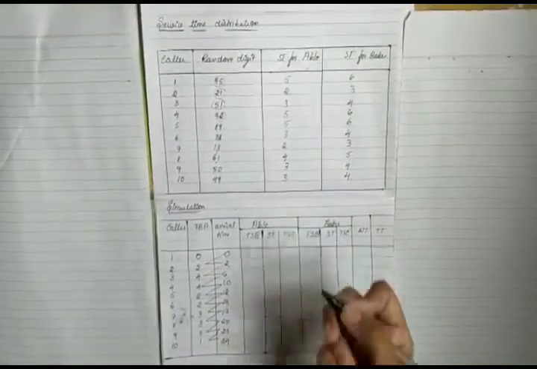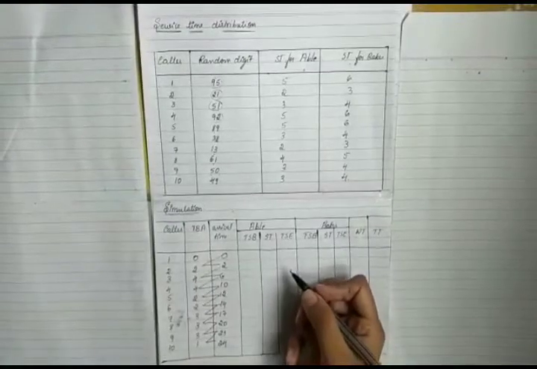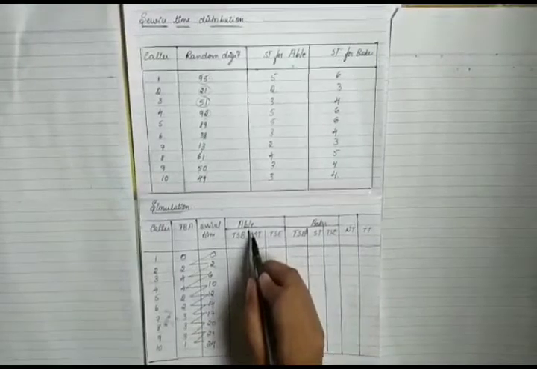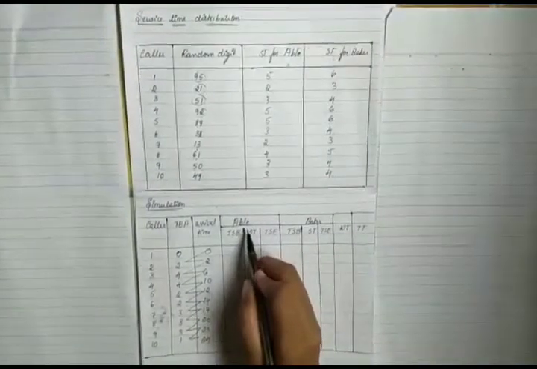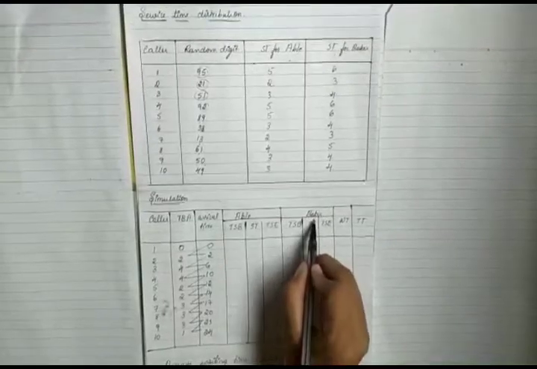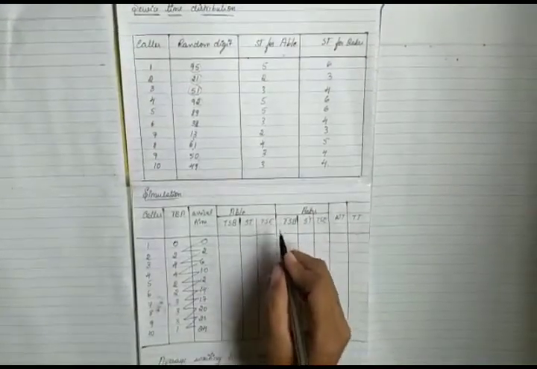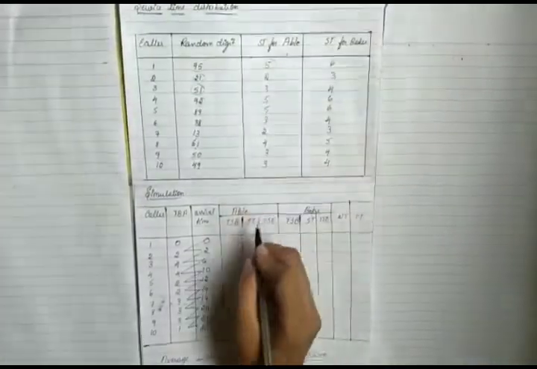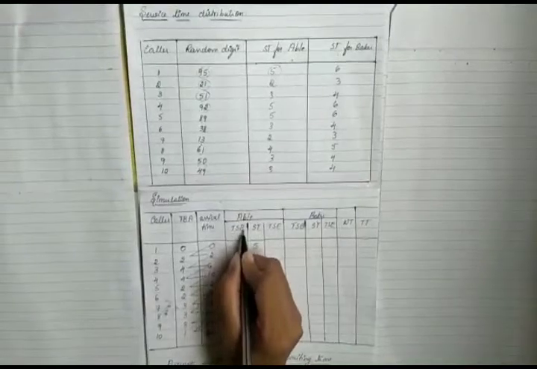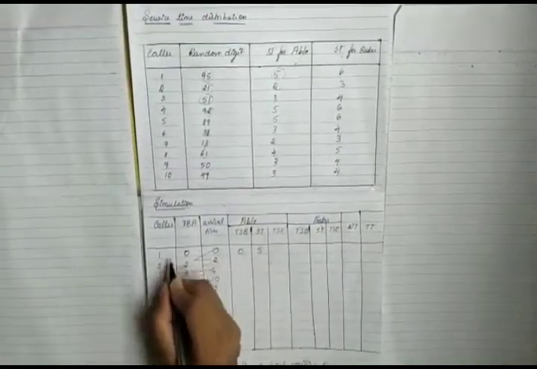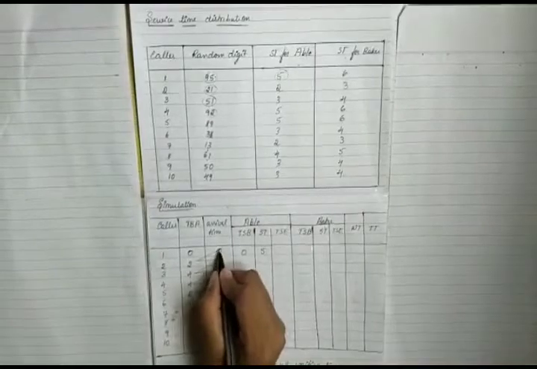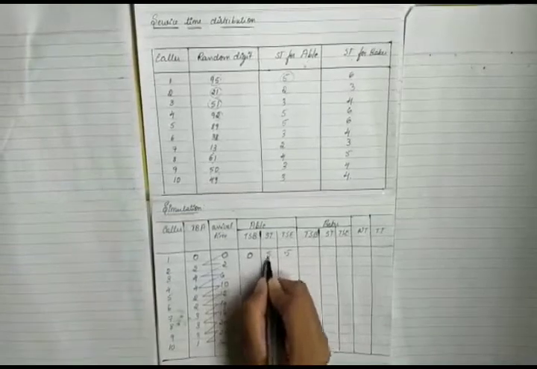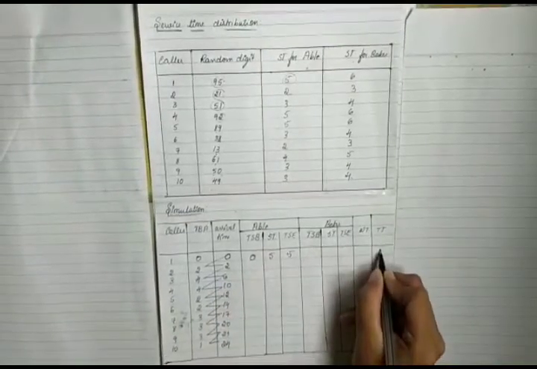Now, as we know that Abel is more experienced and faster than Baker, Abel is given more priority and service is scheduled to Abel when both Abel and Baker are free. So, the service time for Abel is 5. So, the time service begins at 0, where the customer arrives at 0 and ends at 5. That is 0 plus 5 is 5. So, the total time spent in the system is 5.